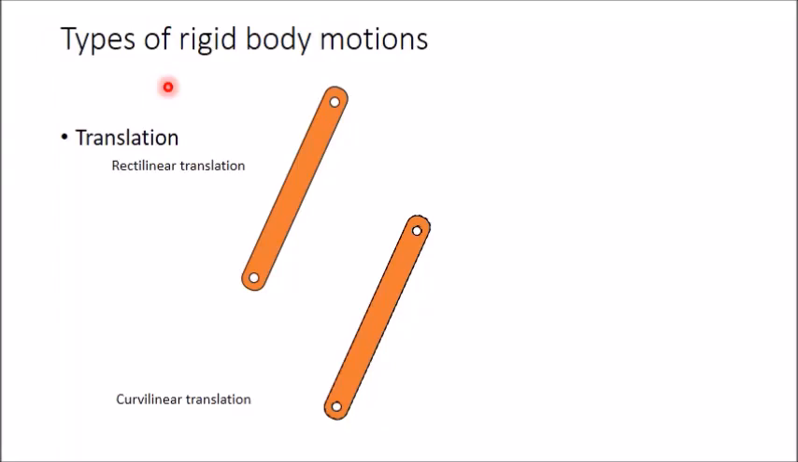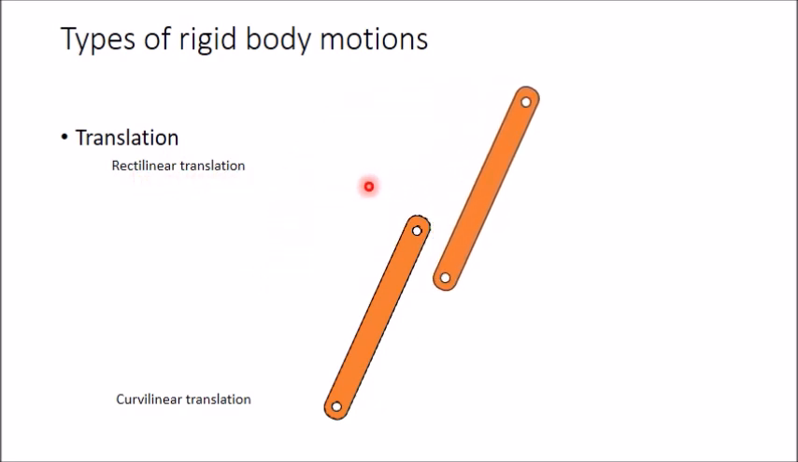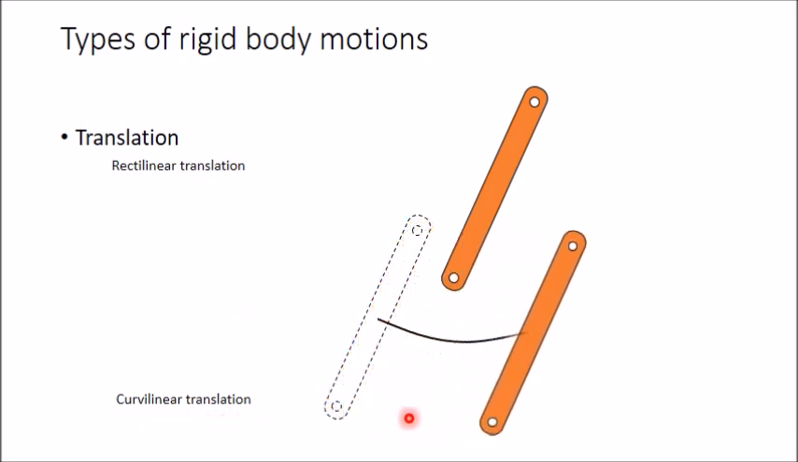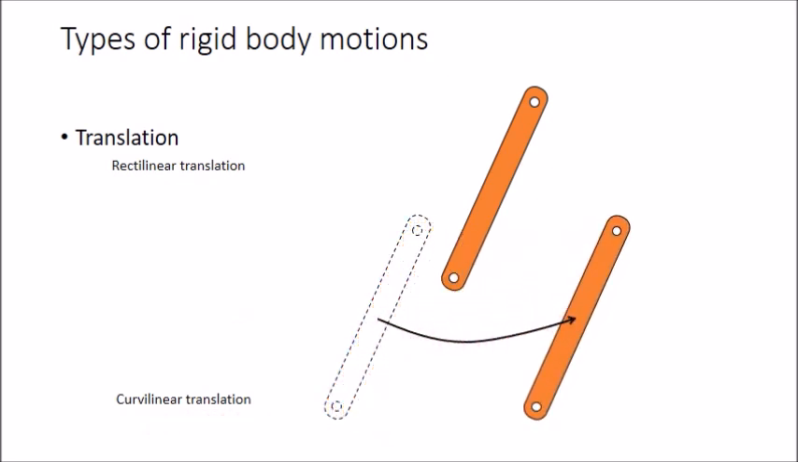In this video, we will discuss instantaneous center of rotation of a rigid body having a planar motion. A planar motion can be of translational type, which can be rectilinear translation where the body moves along a straight path, or a curvilinear translation where the body moves along a curved path. But in both cases, you can see that the body keeps the same direction during the motion.